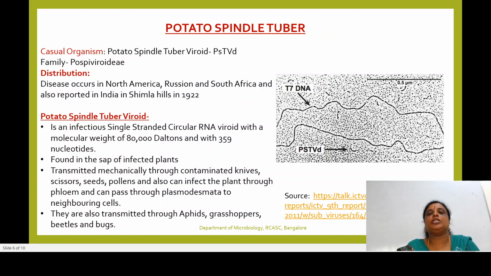What is plasmodesmata? It is a connection between one cell and another cell. So it can pass even through plasmodesmata and infect the neighboring cells. And they can also be transmitted through aphids, grasshoppers, beetles, bugs, etc. So this is the distribution of the potato spindle tuber viroid.